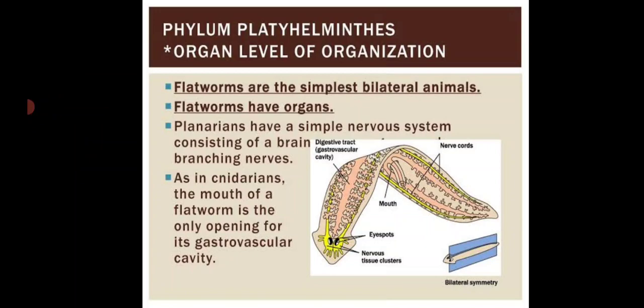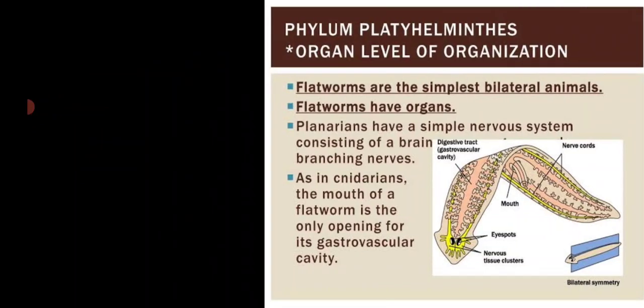Example, Planaria. Here in this picture you can see. So Platyhelminthes means they are flatworms. They are the simplest bilateral animals. So flatworms have organs. Example, Planaria. So planarians have a simple nervous system consisting of a brain and branching nerves. As in cnidarians, the mouth of the flatworm is the only opening for its gastrovascular cavity. So this is about the organ level of organization.